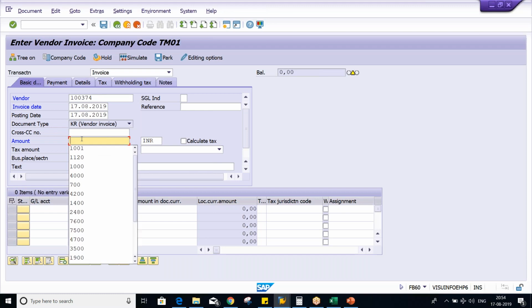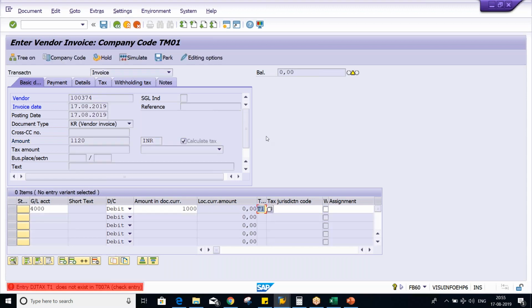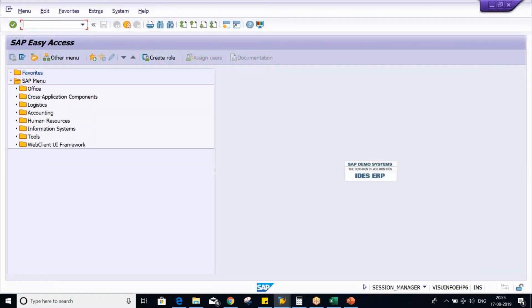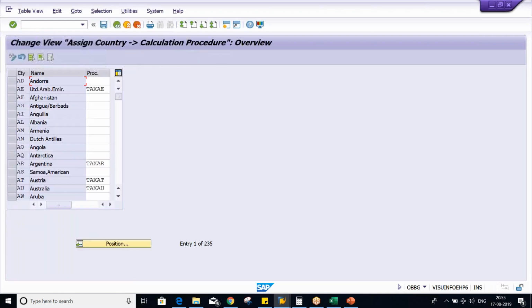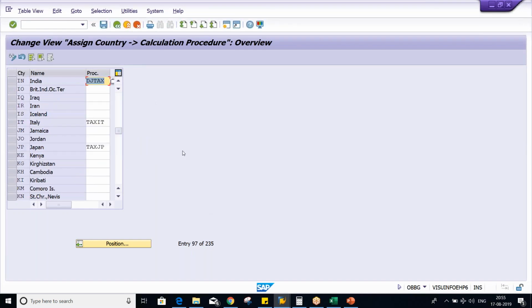Okay, so 1000 rupees, guys, and 1000 rupees plus 120 will be the GST, so it will be 1120, and here rent account 1000 and give your tax code, that is T1. This one I have already defined. Okay. So I guess somebody had changed the tax procedure or what? Let me check. Okay, so here mine is TM01. Let me save it.